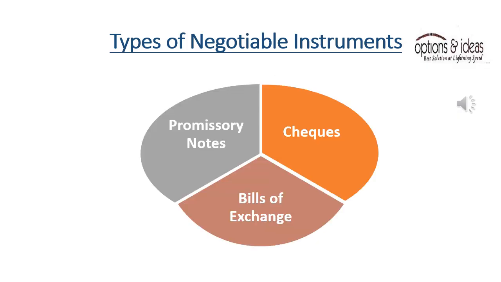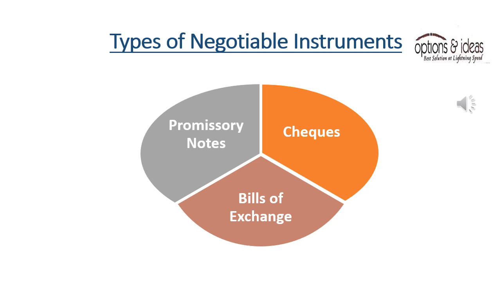Types of negotiable instruments. Promissory note. A promissory note is a financial instrument declared by a party, promising another party to pay the debt on a particular day. It is a written agreement signed by the drawer with a promise to pay the money on a specific date or whenever demanded. Bills of exchange. A bill of exchange is a written order of one party to pay a fixed sum of money to another party on demand or at a predetermined date.